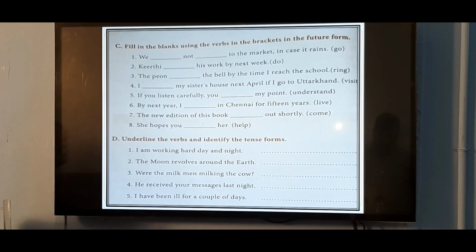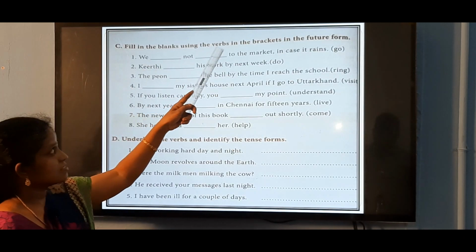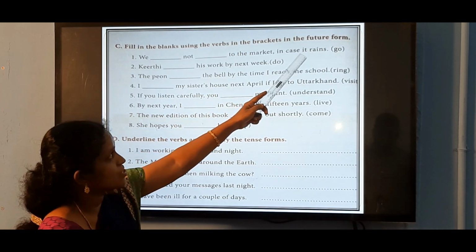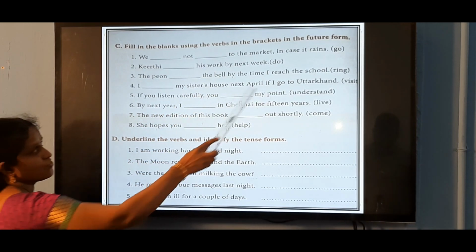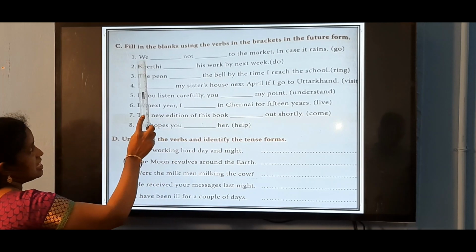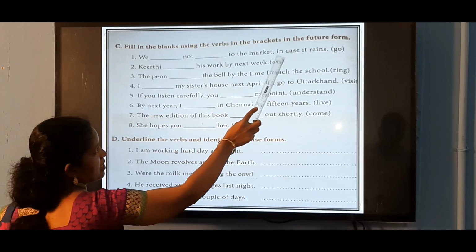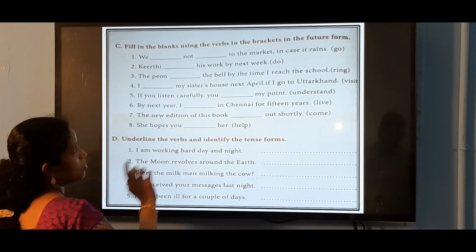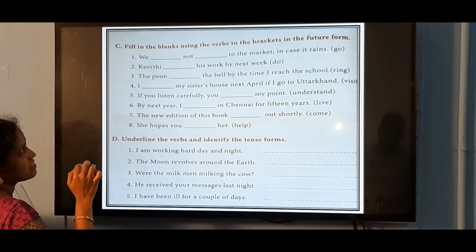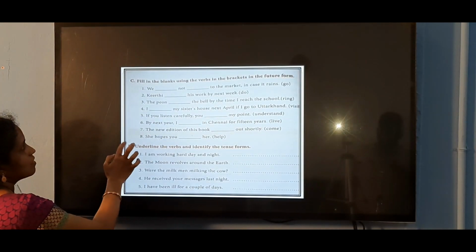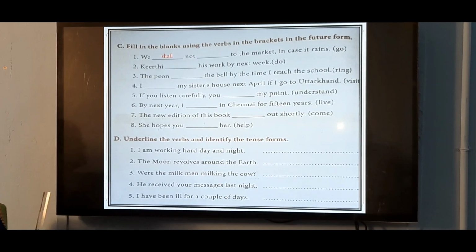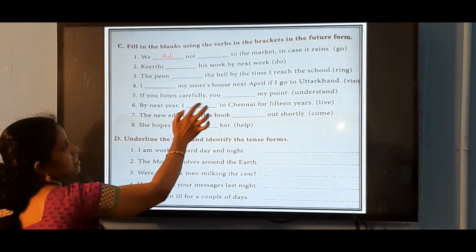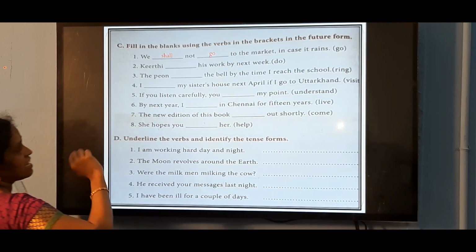The next, fill in the blanks using the verbs in the brackets in future form. We have to use the future form of the verb. We dash not dash to the market in case it rains. What is the answer? We shall not go to the market in case it rains.